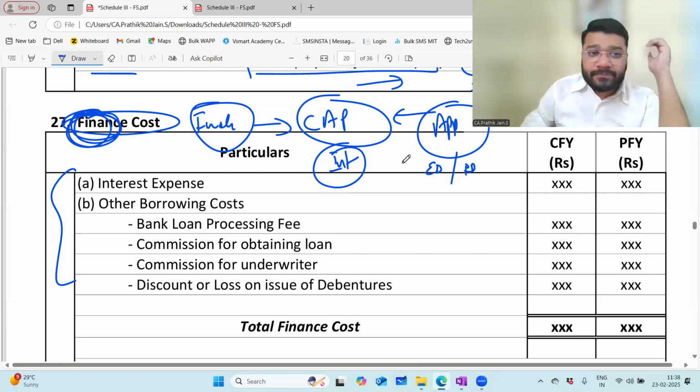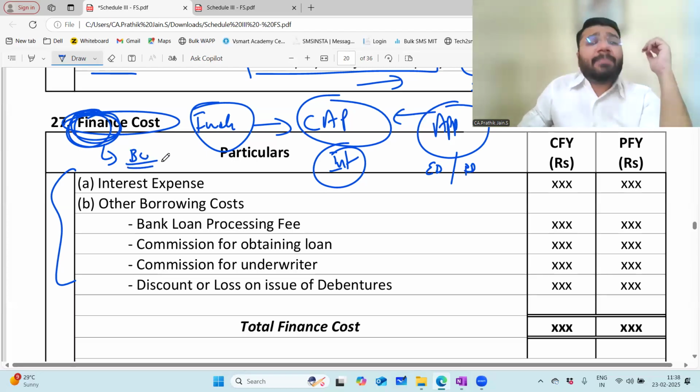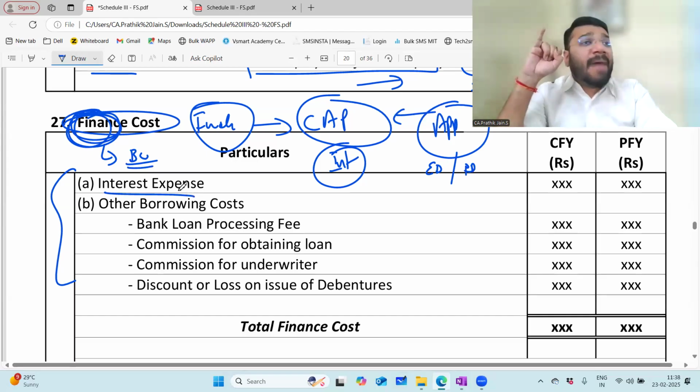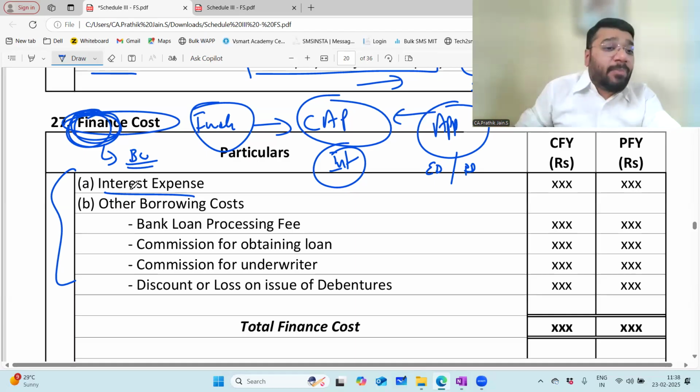Am I loud and clear? So here in the finance cost, I'm talking about the borrowing cost. Any problem? The first item is interest expenses. Interest on what? Bank loan, third party loan, debenture, public deposit, whatever I do, all these are my interest, separately classified in point number A.